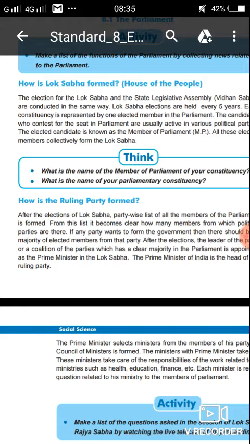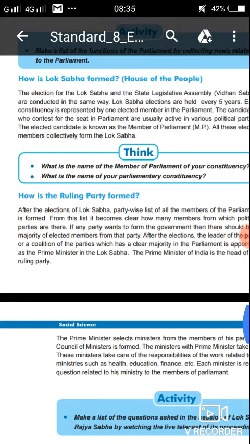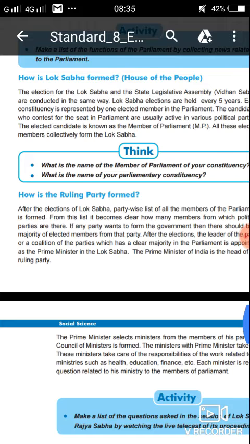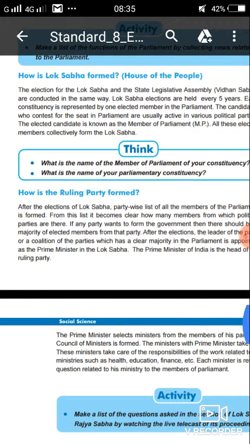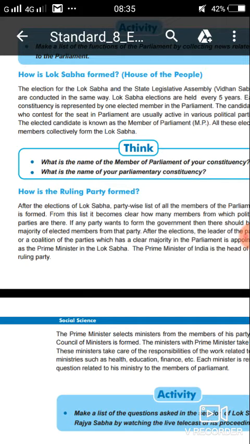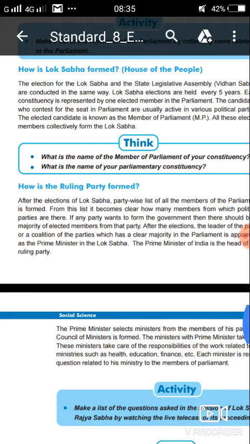There are 250 members in the Rajya Sabha. Totally the members of Rajya Sabha are 250. Out of them, 230 are elected as I mentioned. The remaining 12 members are nominated by the President. They are not elected by the MLAs, but they are nominated by the President of India.